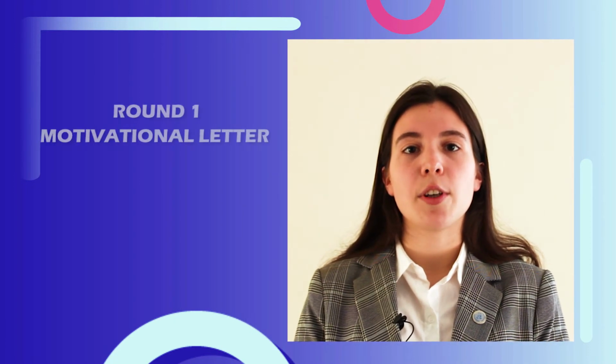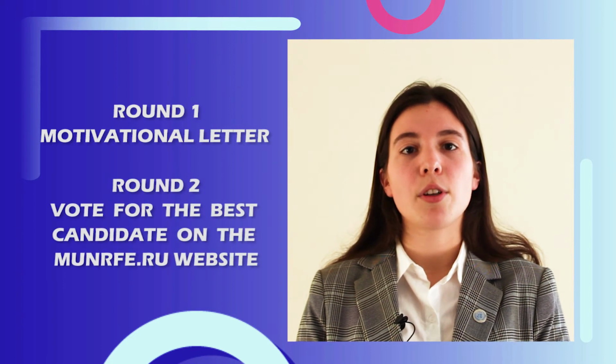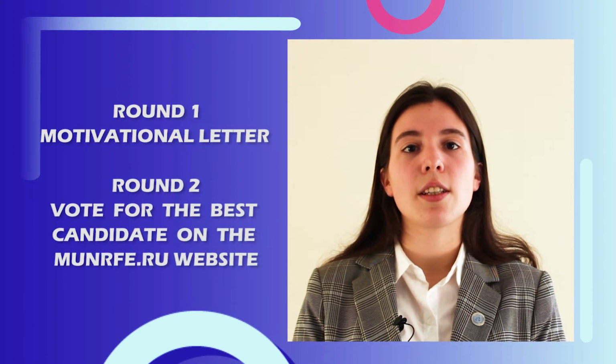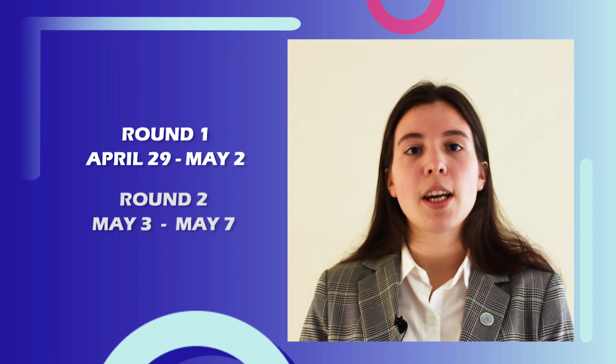If you would like to apply for the position of the General Assembly official, you should write a motivational letter explaining why you should be selected. Then, when the first round of selection passes, your candidacy will be voted upon. The application process starts on 29th of April and ends on 2nd of May. The elections will be conducted on MUNRF website from 3rd till 7th of May.